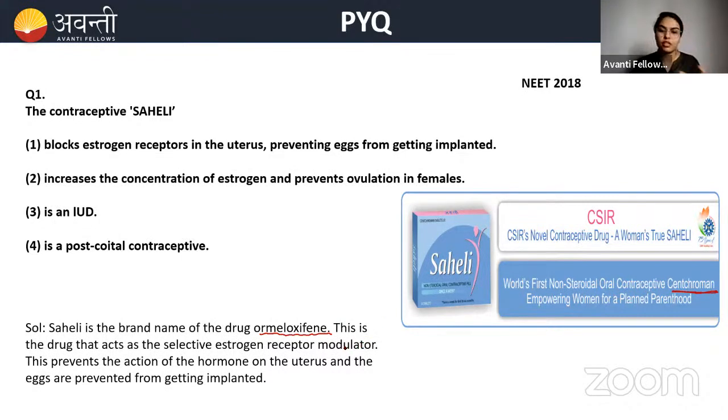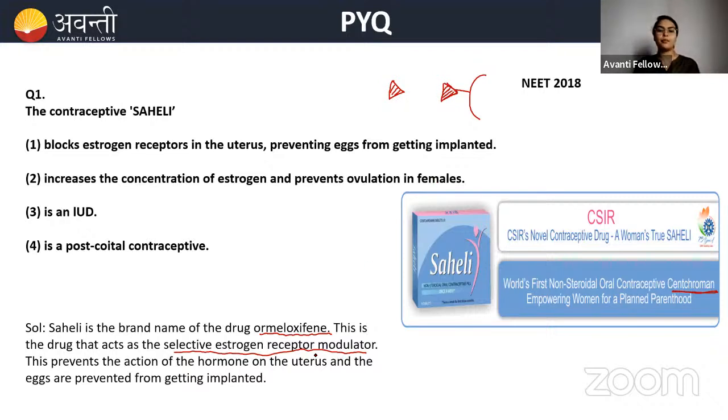So what will this drug do? This drug acts as a selective estrogen receptor modulator. In our body, for every particular hormone there are receptors where it will go and attach to do its function. You will study about this in the human physiology chapter after some days. For a particular hormone there is a receptor. For example, consider there is a receptor like this, and for this receptor there will be a hormone like this. Only when this hormone goes and binds in this area is the hormone action initiated.